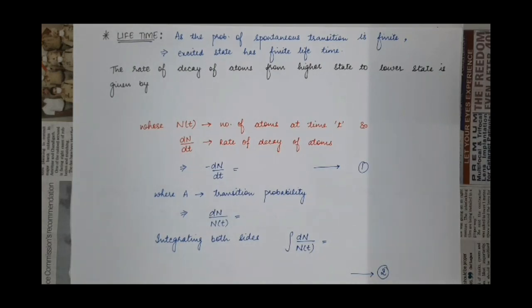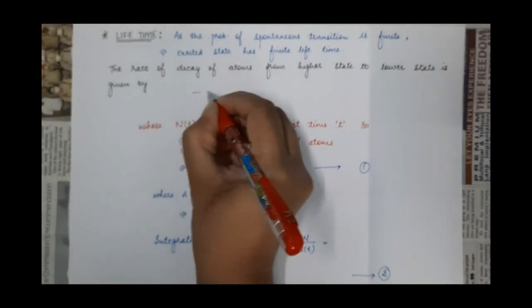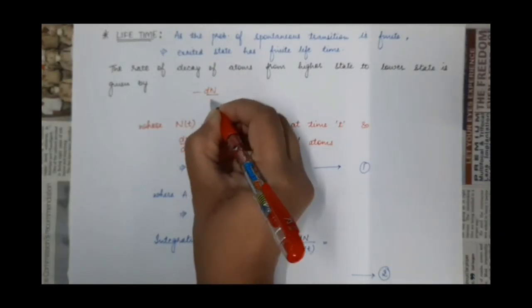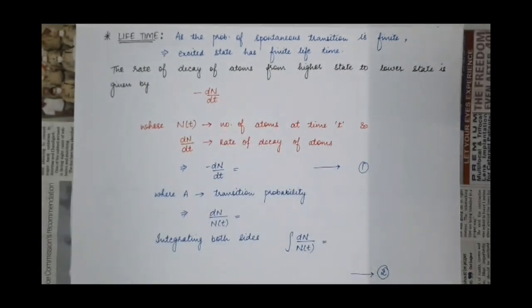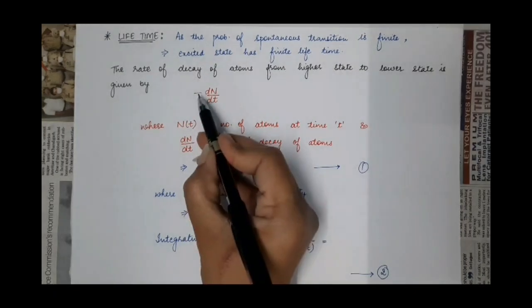And the rate of decay of atoms from the higher state to the lower state is given by minus dN by dt. Why is the rate of decay given by minus dN by dt? Because the number of atoms in the excited state will decrease with time. So that is why the negative sign.